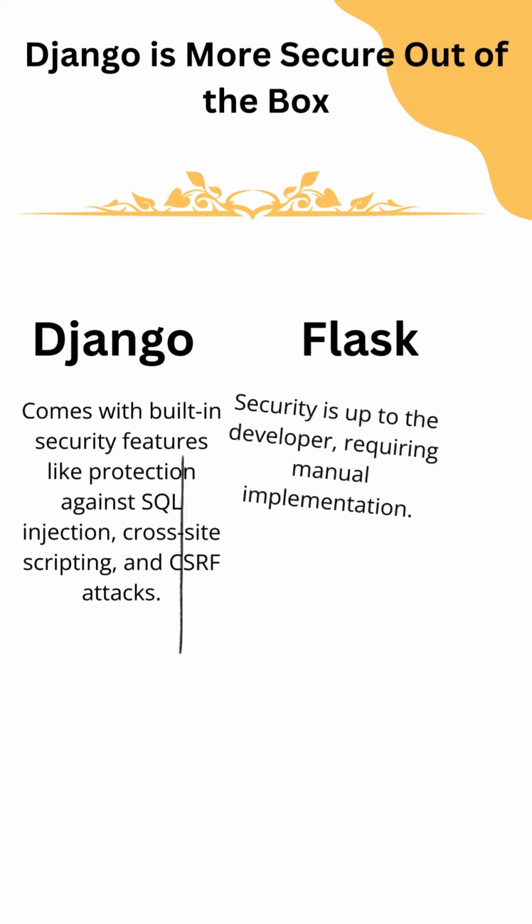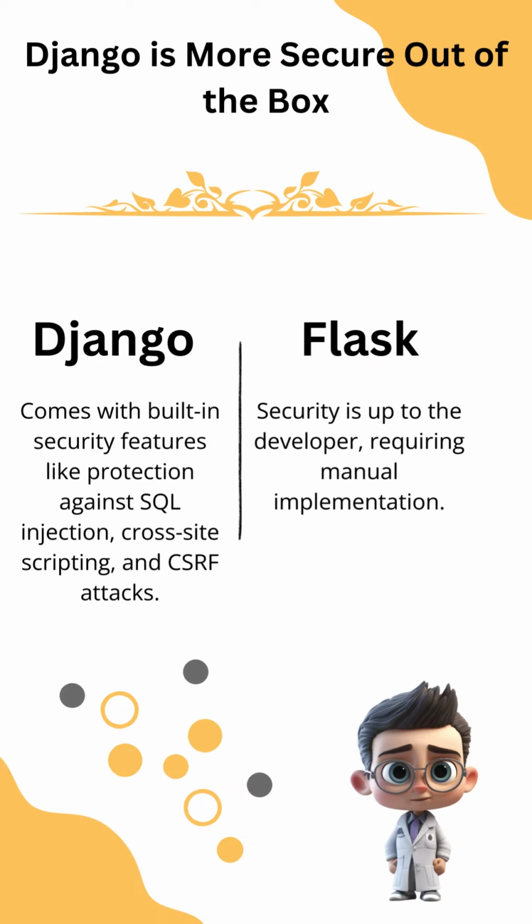Django is more secure out of the box. Django comes with built-in security features like protection against SQL injection, cross-site scripting, and CSRF attacks. Flask security is up to the developer, requiring manual implementation.